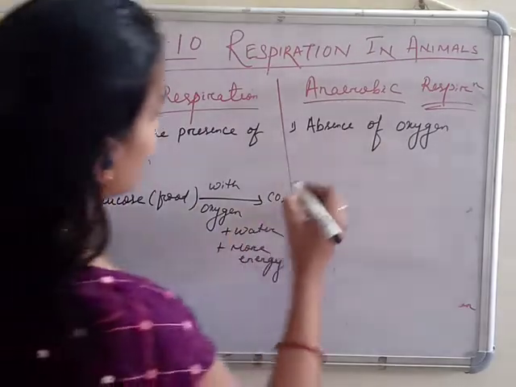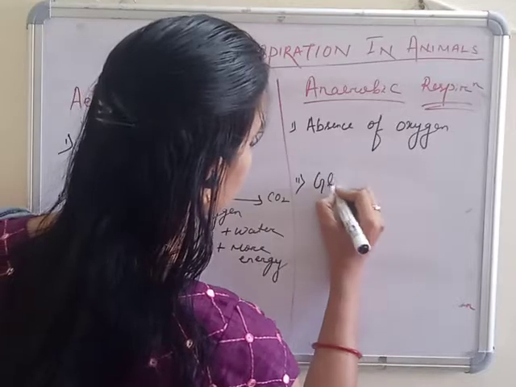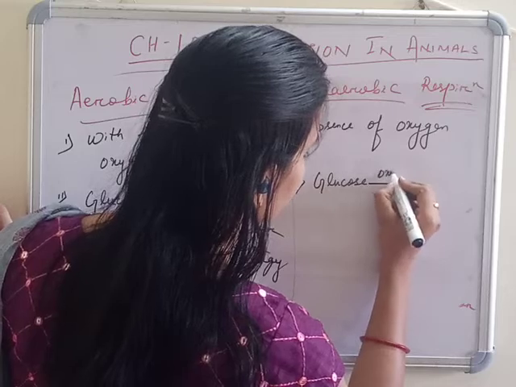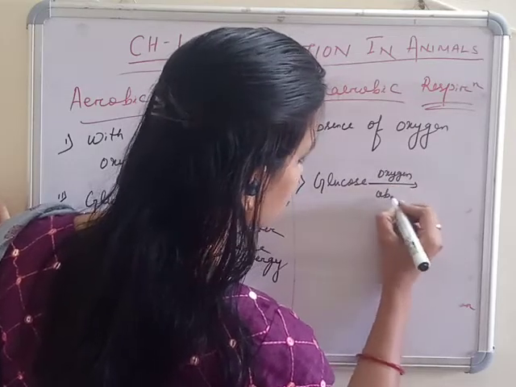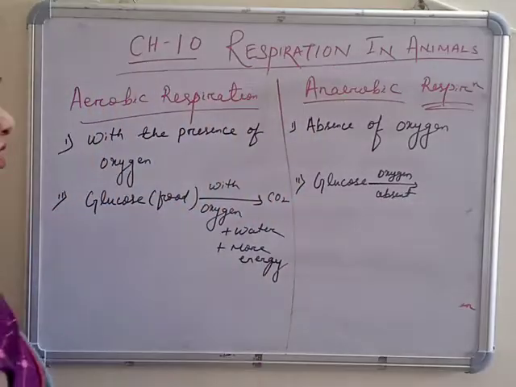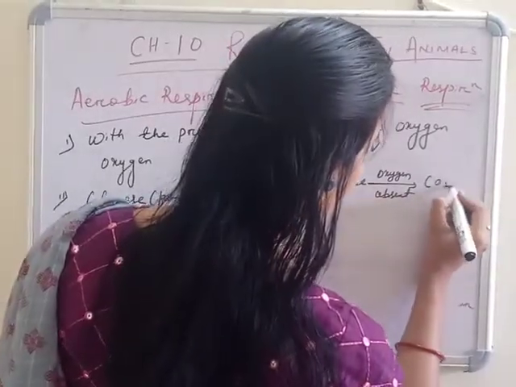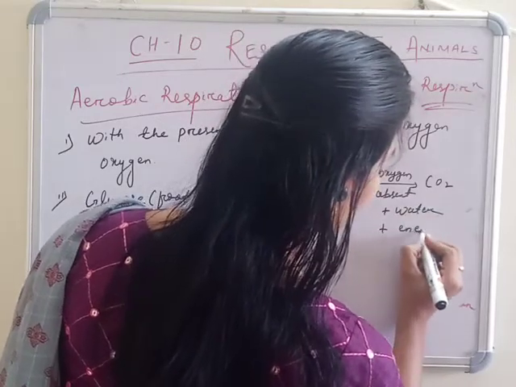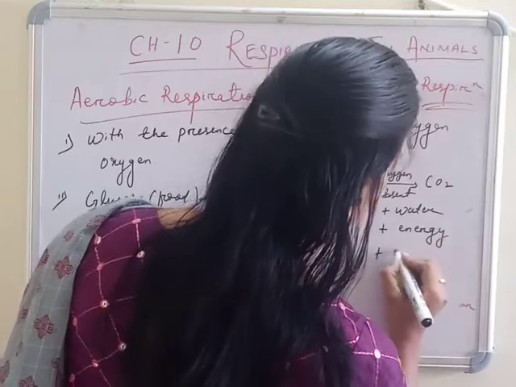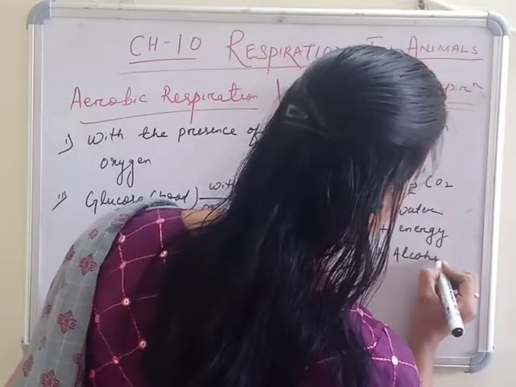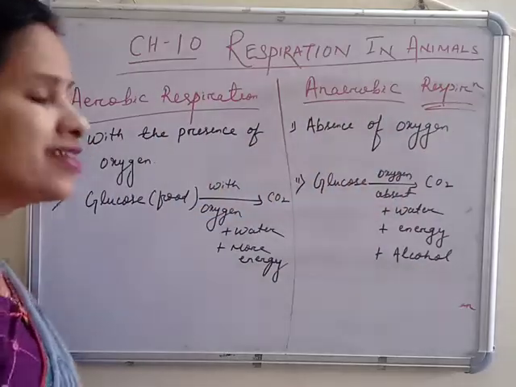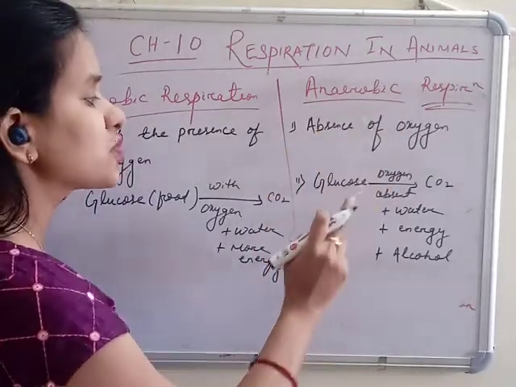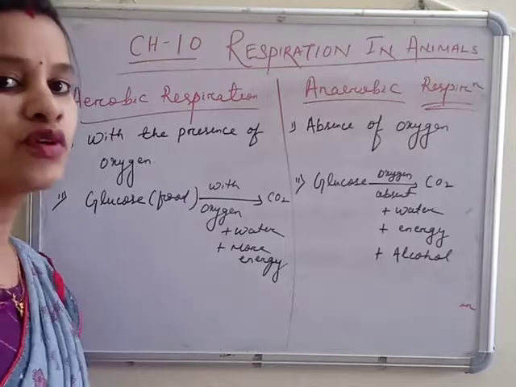Absence of oxygen, what happens? Again, here also the food is going to break down. So here also glucose, oxygen, absent. Oxygen is not there. So what will we get? We get carbon dioxide plus water plus energy. Energy is less than the aerobic one, plus alcohol. So alcohol is an additional product which we get when the respiration takes place anaerobically, means without the